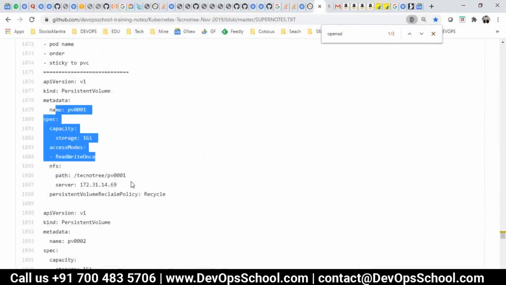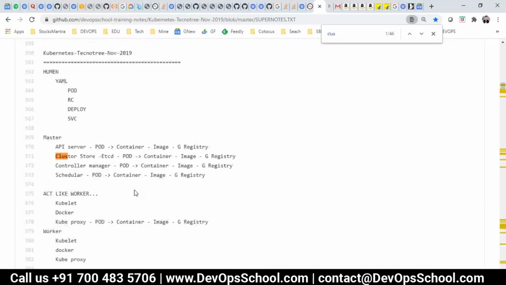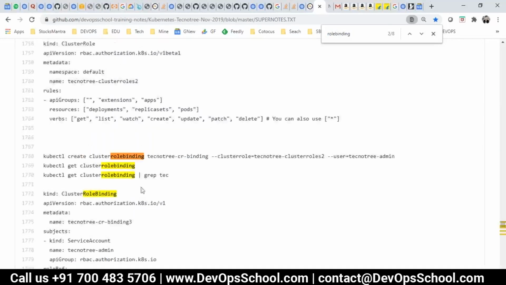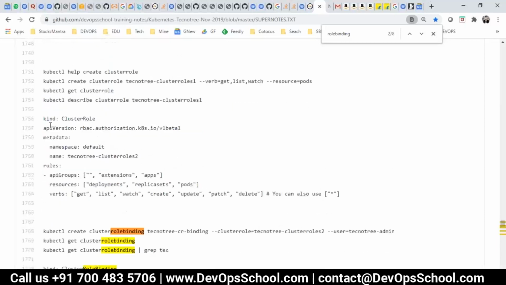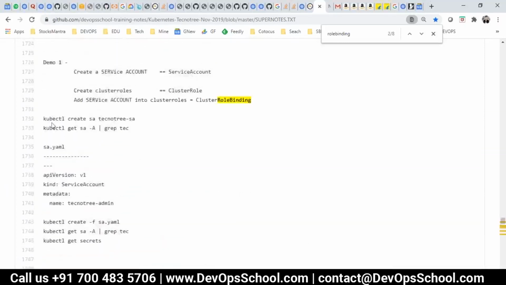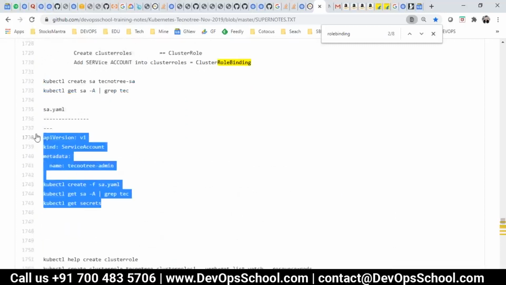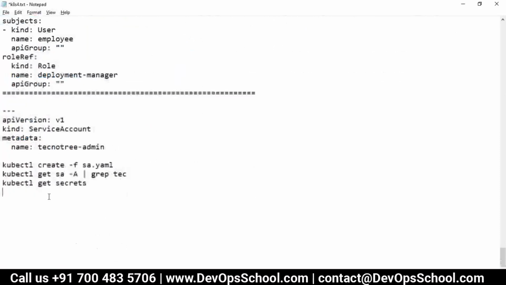Role binding done. Cluster role binding. So let's get started. So here we are trying to understand the cluster role binding. So guys, here let's create a cluster role binding. Let's start from here. So first one, cluster role binding, usually we do for a service account. You can do the user also, that's not a problem, normal user also, but typically a service account.